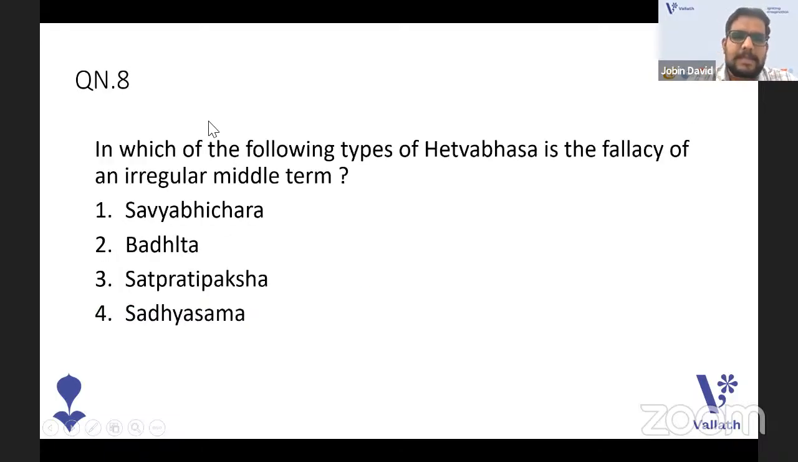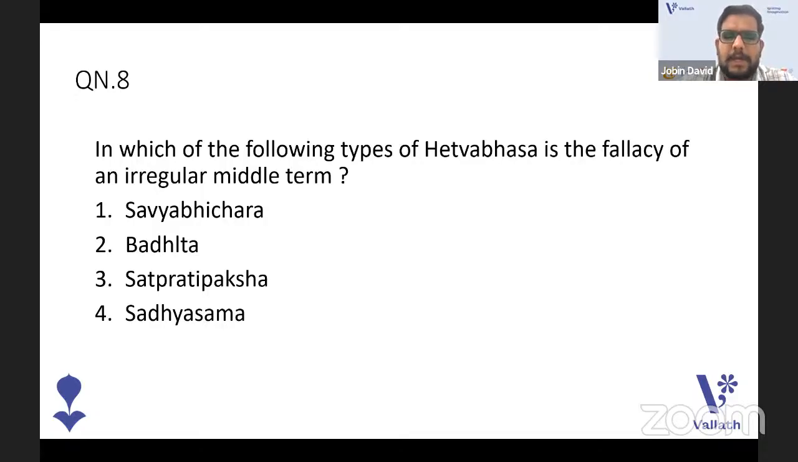Next one. In which of the following types of Hetvabhasa is the fallacy of an irregular middle term? Is it Savyabhichara, Badhita, Satpratipaksha, or Sadhyasama? It is a question related to Indian logic. So, question number 8. What do you think the answer is? You should know the basic terms in Indian logic. Logical reasoning is very important in the NET.